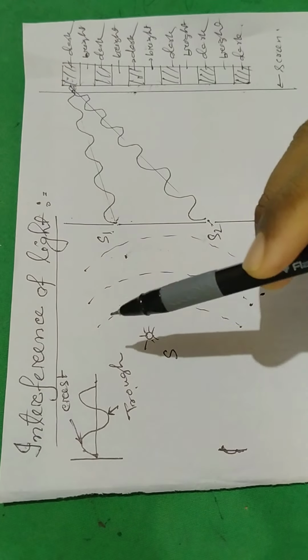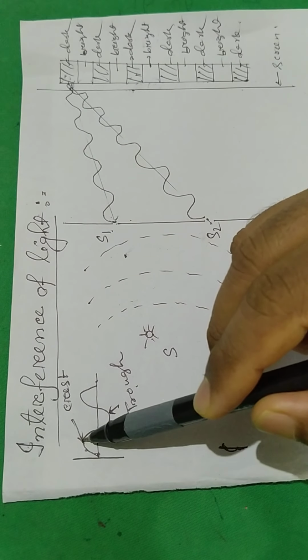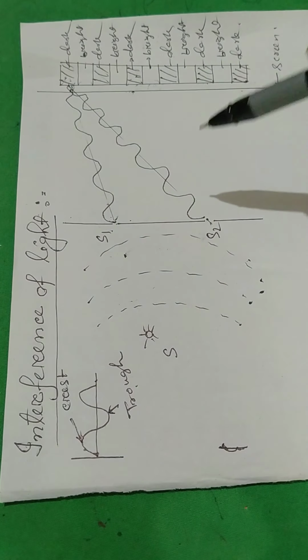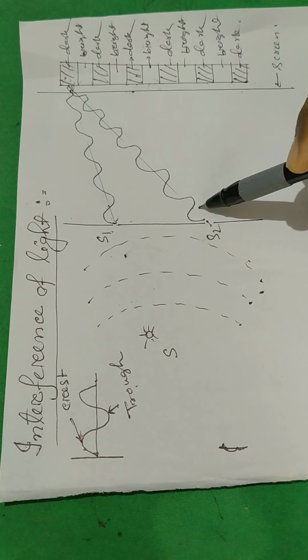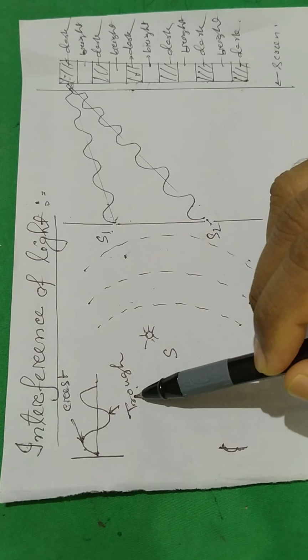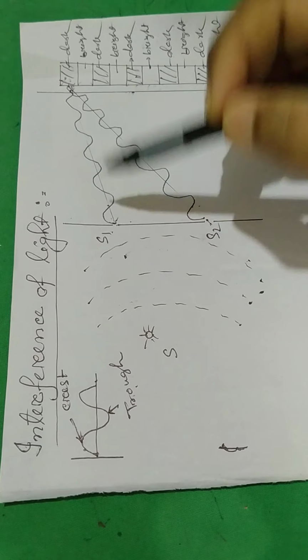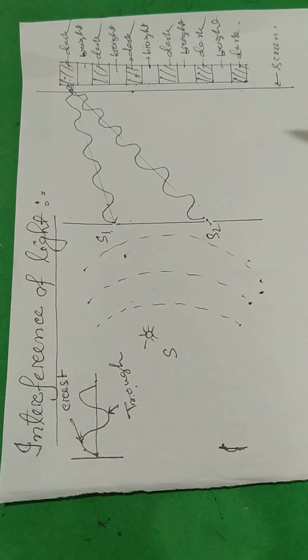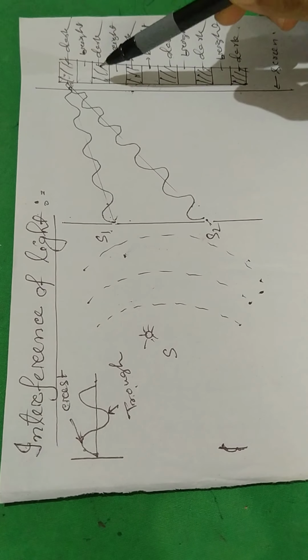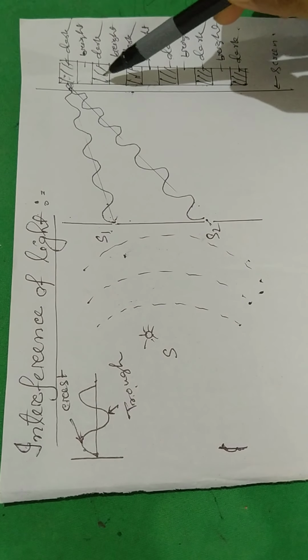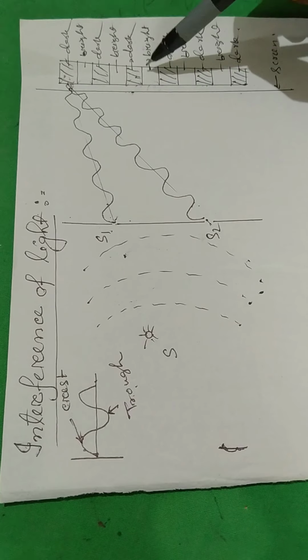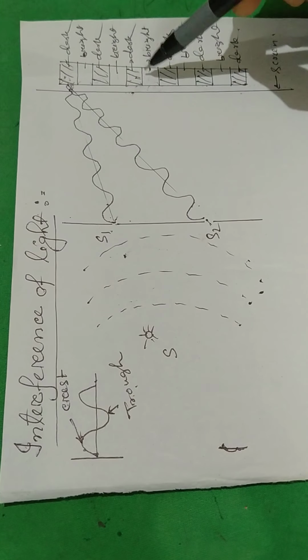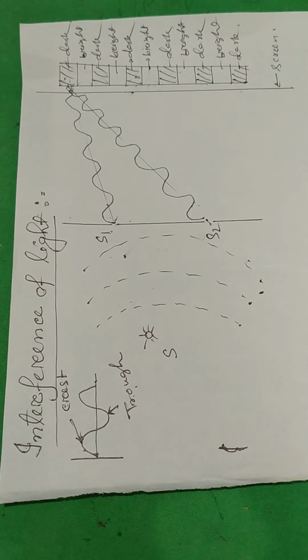Their overlapping is like this: when the crest of one wave overlaps the crest of another wave, or the trough of one wave overlaps the trough of another wave, the intensity of light is maximum on the screen. So this is the maximum intensity of light. You will find a bright spot on the screen.